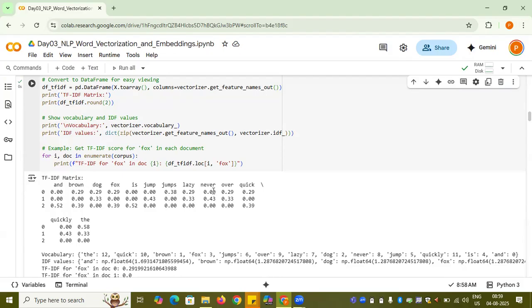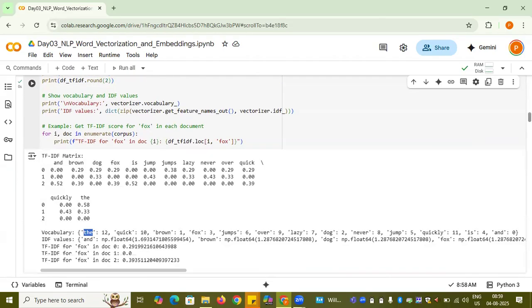So this is my vocabulary. Let's look at vectorizer.vocabulary_. This is what it provides me: the, quick, brown, fox. It prints out the vocabulary, the token, and how many times it appeared, right? So this is how you can see it.